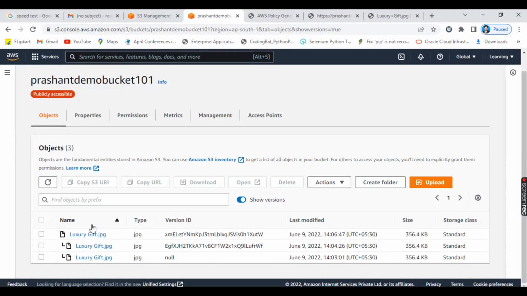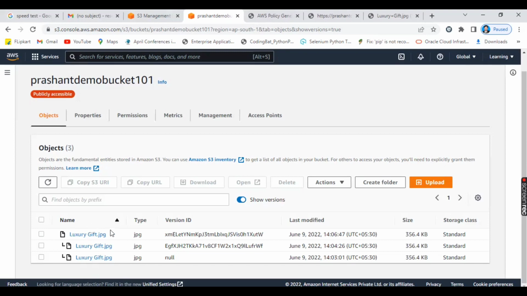So for that purpose, try to understand: when you are going to use Amazon S3, always enable your bucket versioning. This is very, very important. This is the recommended thing. Not mandatory, but recommended.